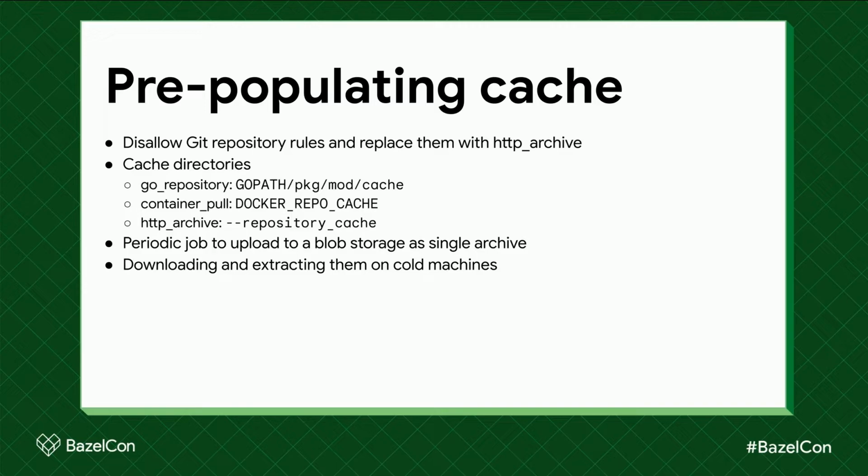When a new machine joins the CI cluster, the first thing we do is to download all of these archives and expand them into their corresponding cache directories before running any Bazel command. So now our problem changes from downloading thousands of repos from different services into downloading a handful of large archives from one single blob storage. This is a much easier problem to optimize.